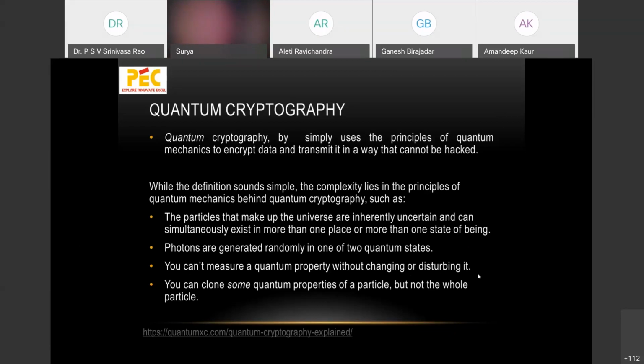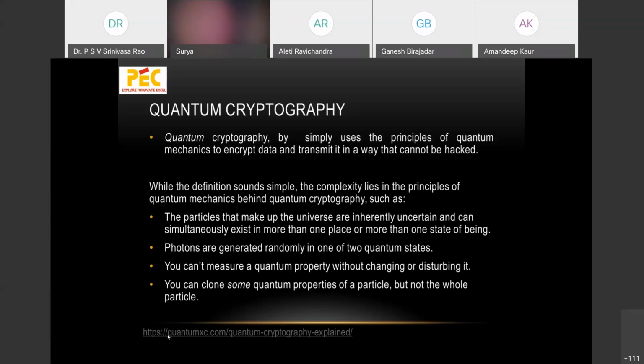Alterations are already going to be there, so you cannot measure the properties. You can clone some quantum properties of a particle, but not the whole particle. So if we are using the particles of the universe, there are various challenges that we'll encounter.